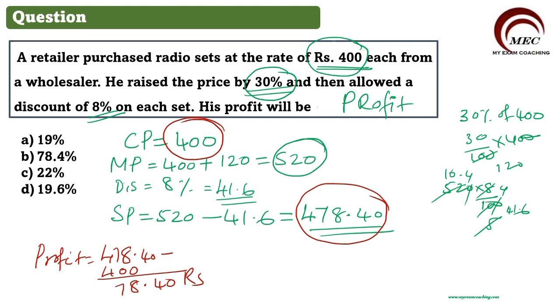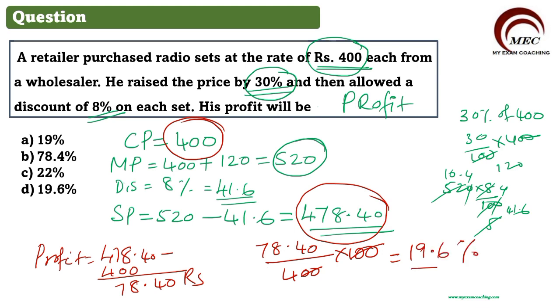78.40 rupees out of 400. So what will be the percentage? Percentage will be 78.40 divided by 400 into 100. We want the answer not in rupees. We want the answer in percentage. So when you cut these two zeros and these two zeros and divide 78.4 by 4, you will get 19.6 percent.